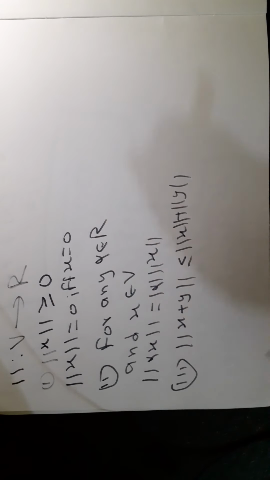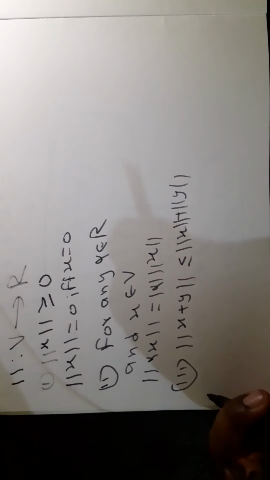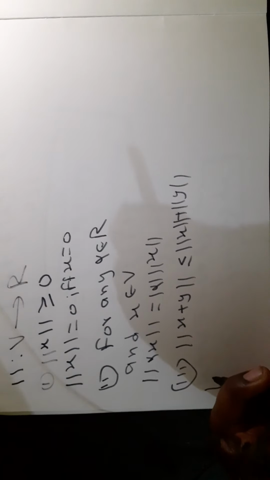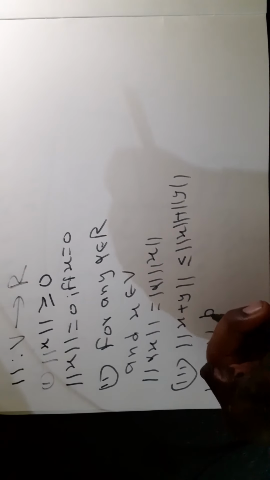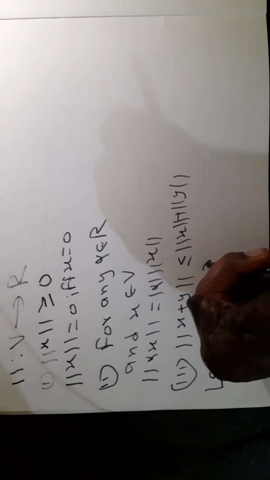Now suppose V is a real inner product space.